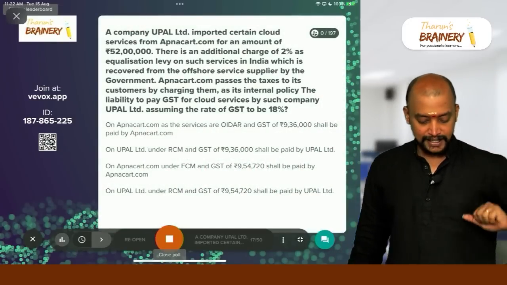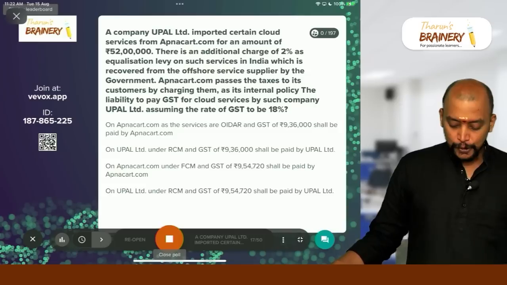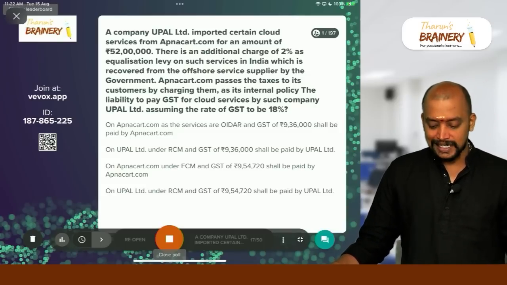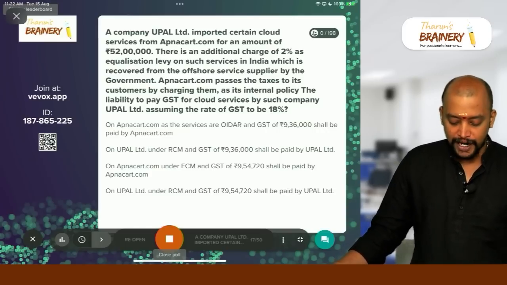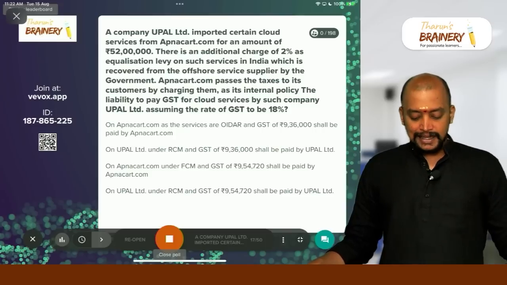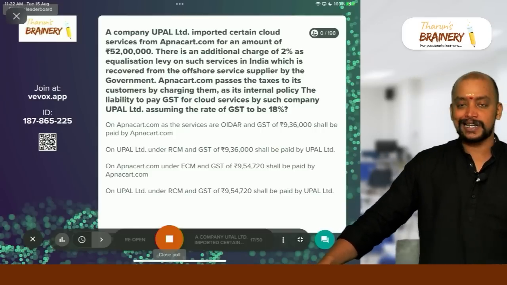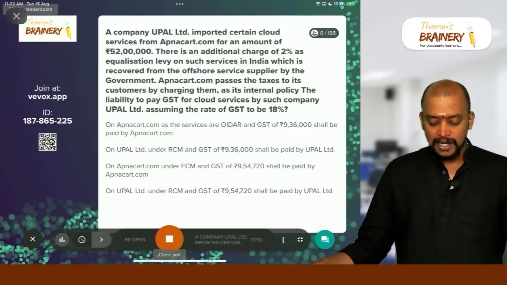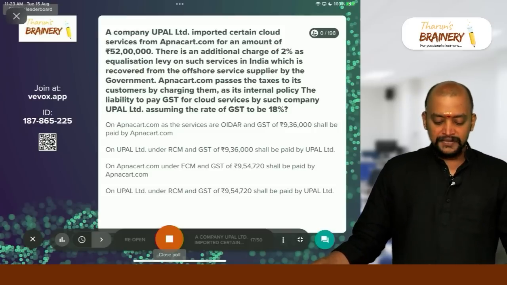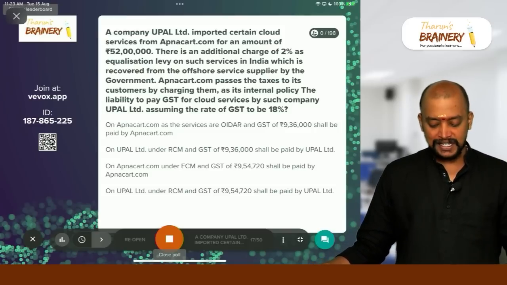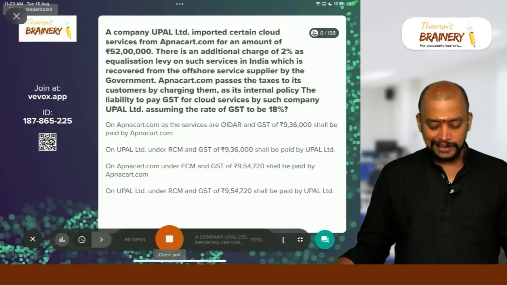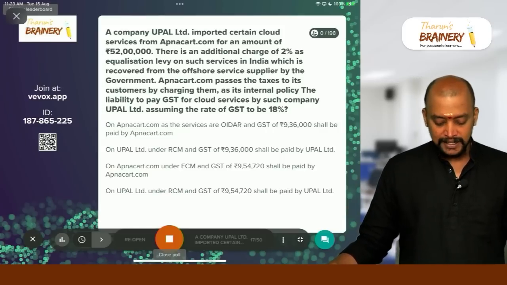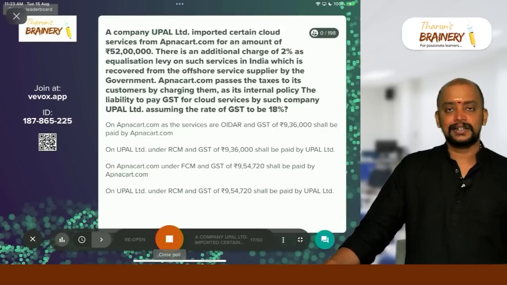Okay. Now see this. A company, Upa Limited, imported certain cloud services from apnacart.com for an amount of 52 lakhs. There is an additional charge of 2% as equalization levy on such service in India, which is recovered from the offshore service supplier by the government. apnacart.com passes the taxes to its customers by charging them as its internal policy.